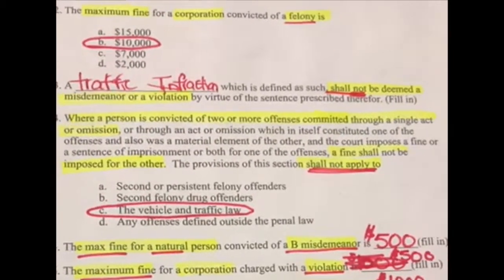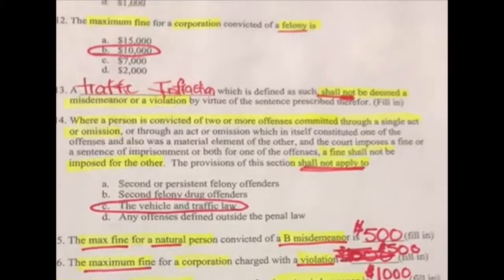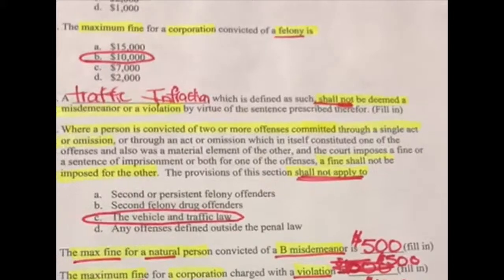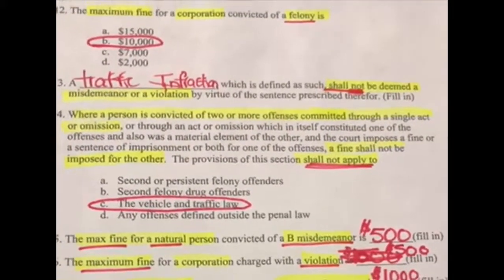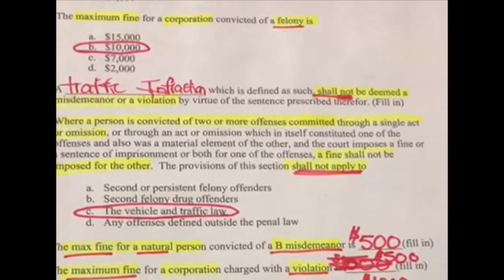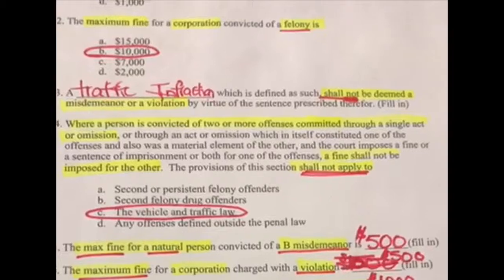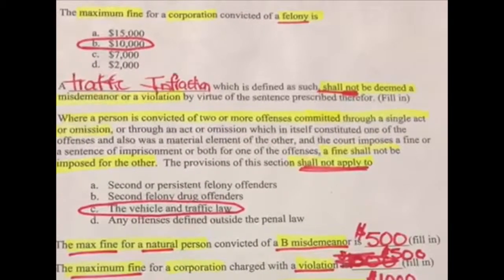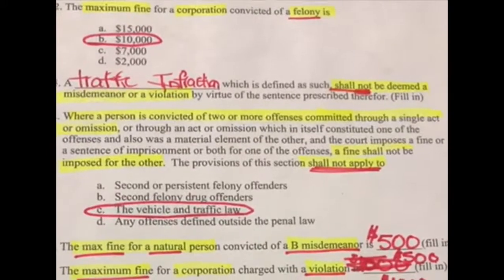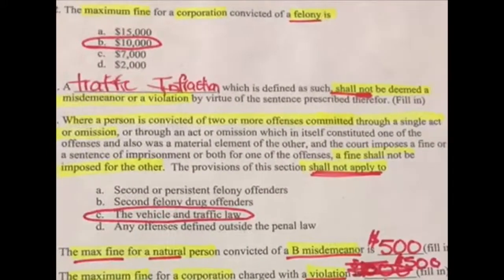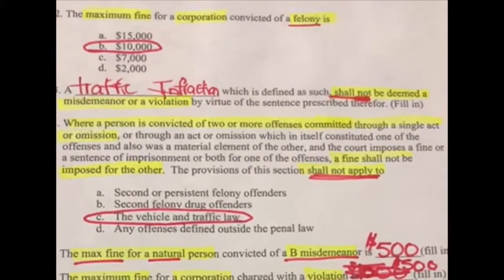14. Where a person is convicted of 2 or more offenses committed through a single act or omission, or through an act or omission which in itself constituted one of the offenses and also was a material element of the other, and the court imposes a fine or a sentence of imprisonment, or both for one of the offenses, a fine shall not be imposed for the other. The provisions of this section shall not apply to the vehicle and traffic law.